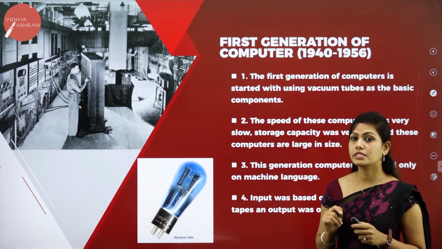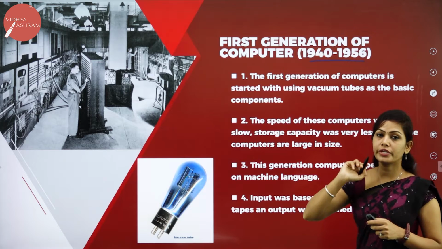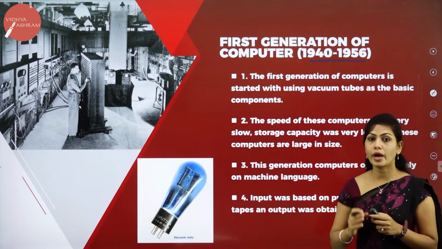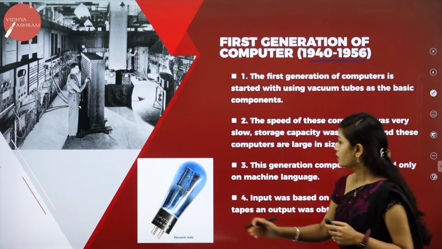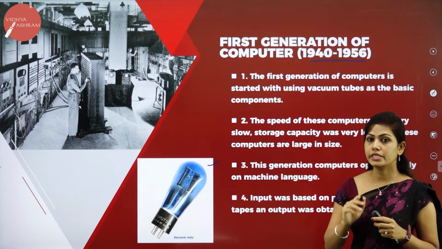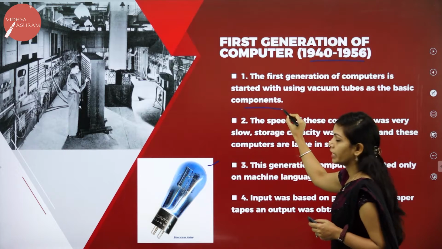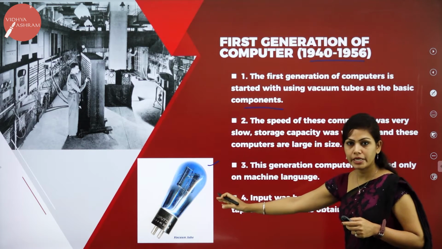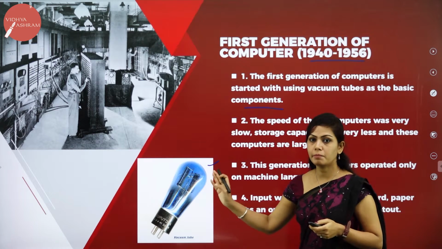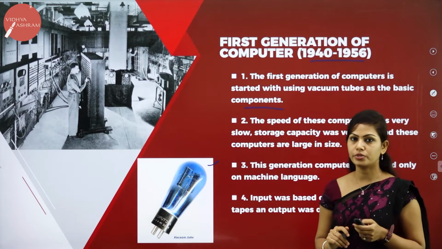The first generation was developed from 1940 to 1956. The first generation computer was started with vacuum tubes. So this is the vacuum tube. The first generation computer was designed with vacuum tubes as the basic components.